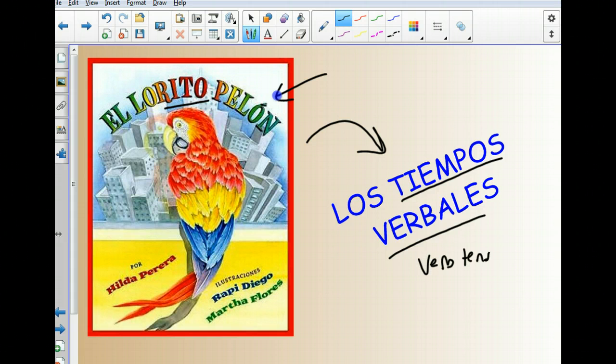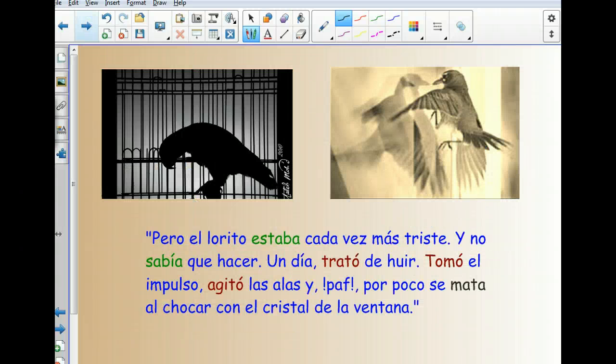Porque en este momento, right now, we really are working with 3 different verb tenses at least. So, vamos a ver estos tiempos verbales en el cuento. So, we need to be familiar with them. So, let's take a look at a quote, a paragraph from the story.